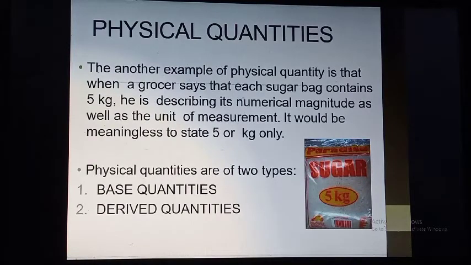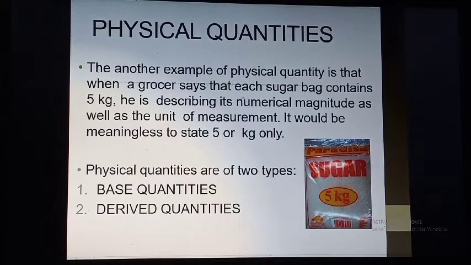Next, when a grocer says that each sugar bag contains 5 kg, he is describing the numerical magnitude as well as the unit of measurement. It would be meaningless to state only 5 or only kg. Here 5 is the numerical value and kg is the unit for a sugar bag.